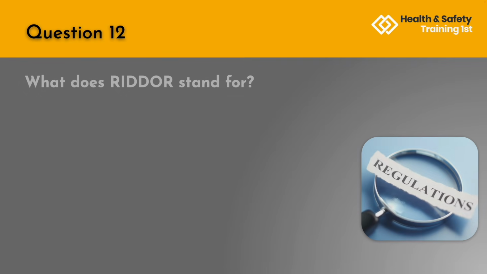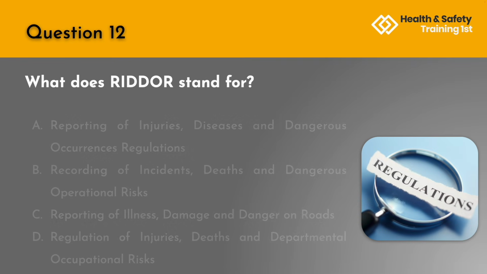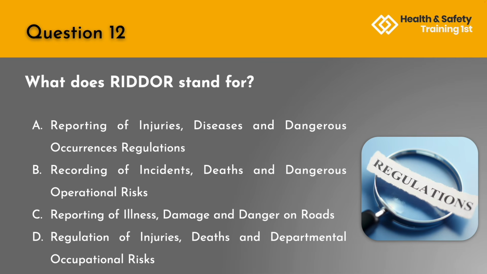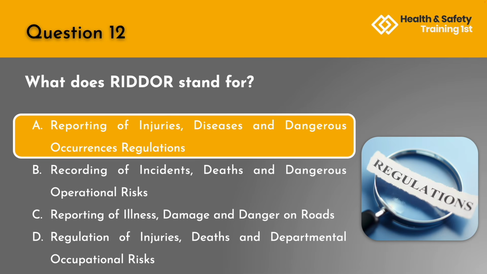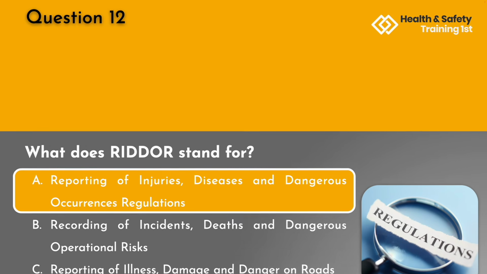Question 12. What does RIDDOR stand for? A. Reporting of injuries, diseases and dangerous occurrences regulations, B. Recording of incidents, deaths and dangerous operational risks, C. Reporting of illness, damage, and danger on roads, or D. Regulation of injuries, deaths, and departmental occupational risks. The correct answer is A. Reporting of injuries, diseases, and dangerous occurrences regulations.